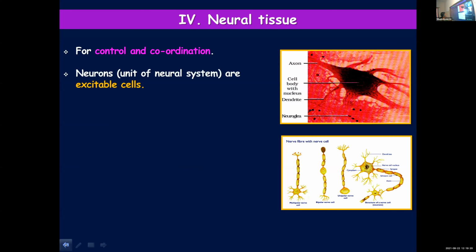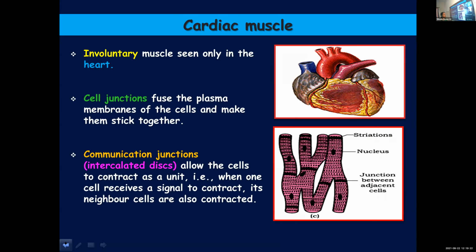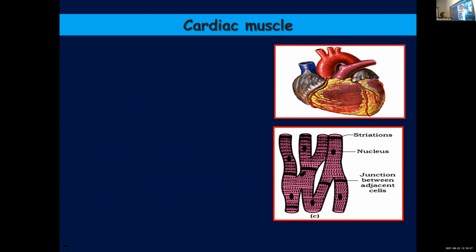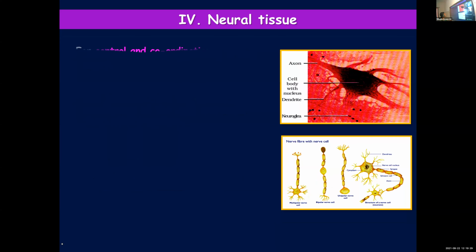Okay, so that was about the different muscles. So we'll repeat all the points once again. The three types of muscles. We started with,